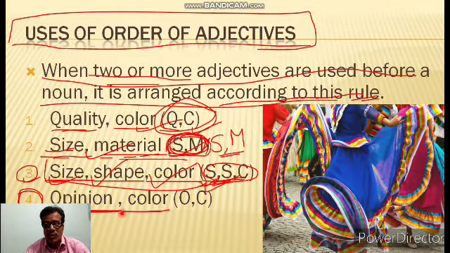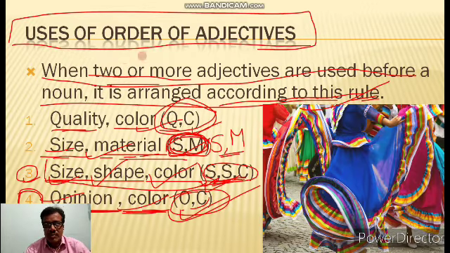That means OC. You have to follow the rule of OC. By applying these rules, you will not feel any problem placing different kinds of adjectives in one sentence.